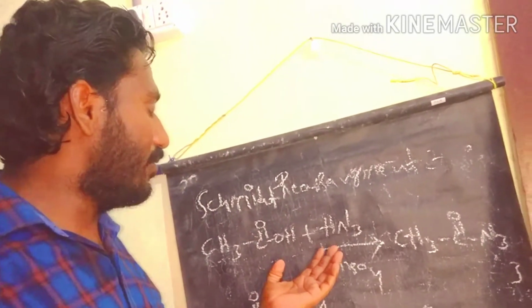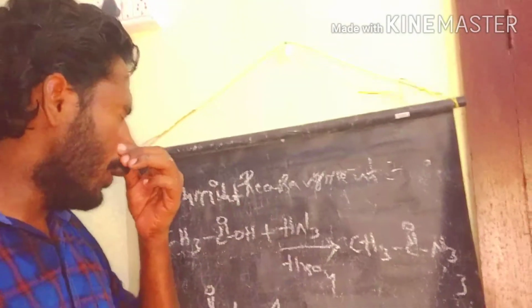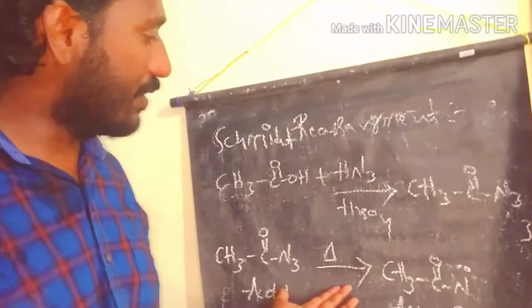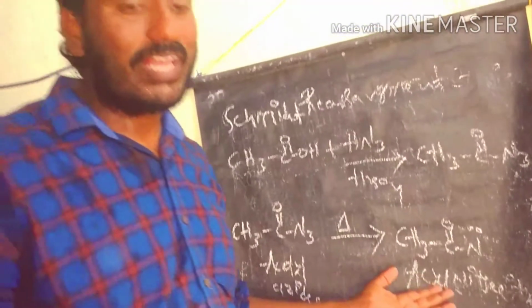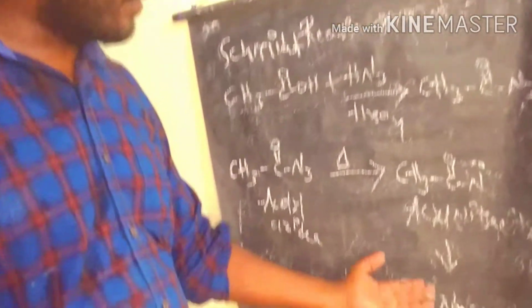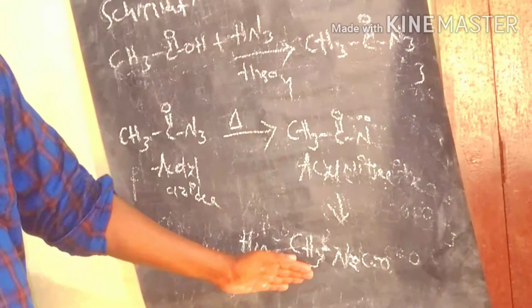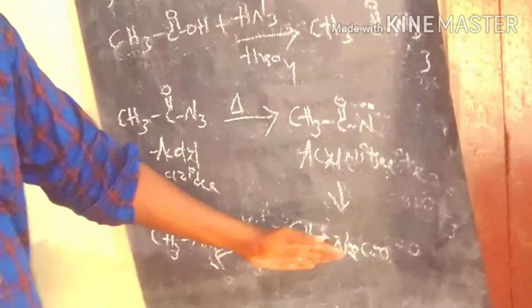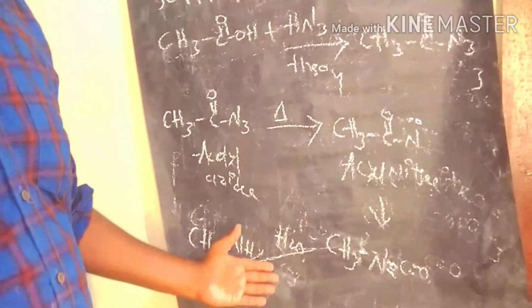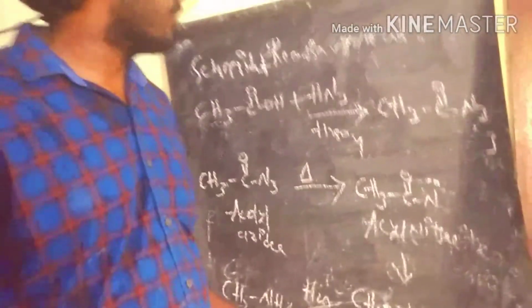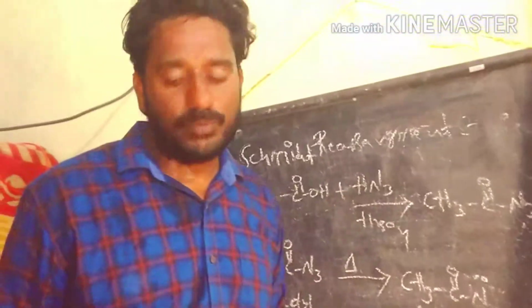The carboxylic acid reacts with hydrogen azide to prepare the acetyl azide. After that, we conduct the pyrolysis reaction to produce the acyl nitrene. This acyl nitrene rearranges to produce the N-methyl isocyanate. Then we conduct the hydrolysis process and finally get methylamine as the product. So this is a very simple reaction of the Schmidt reagent.